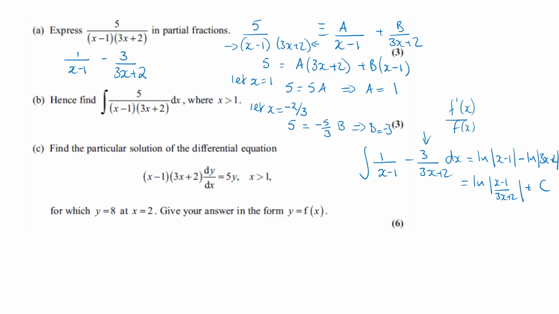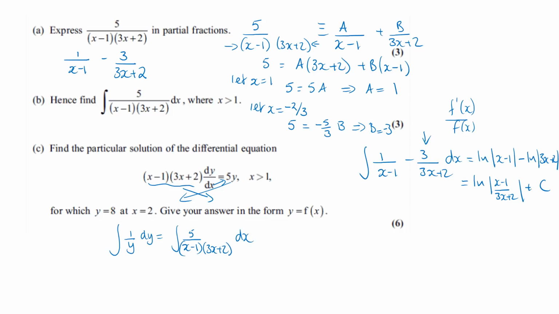Okay, part C, find the particular solution of the differential equation. So we can notice when we're doing differential equations, the strategy is you've got to separate the variables and integrate. You can see that these terms are going to come down on the other side, the y is going to come down, the dx is going to go up. So we're going to be separating the variables and integrating. It'll be 1 over y dy is equal to the integral of our 5 over the thing we've been dealing with, x minus 1 over 3x plus 2